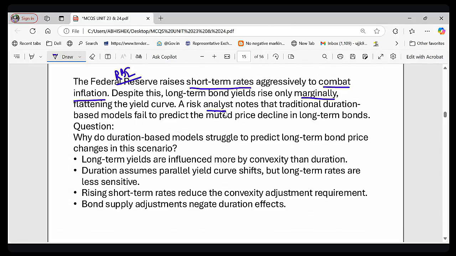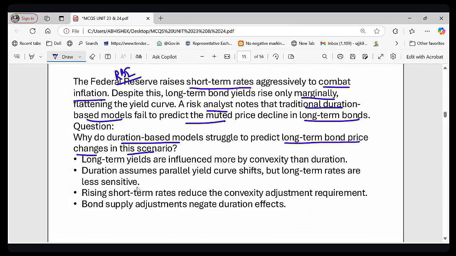A risk analyst notices that a traditional duration-based model fails to predict the small price drop in the long-term bond. So this is a case study. Now the question is, why do duration models struggle to predict long-term bond price changes in this scenario?